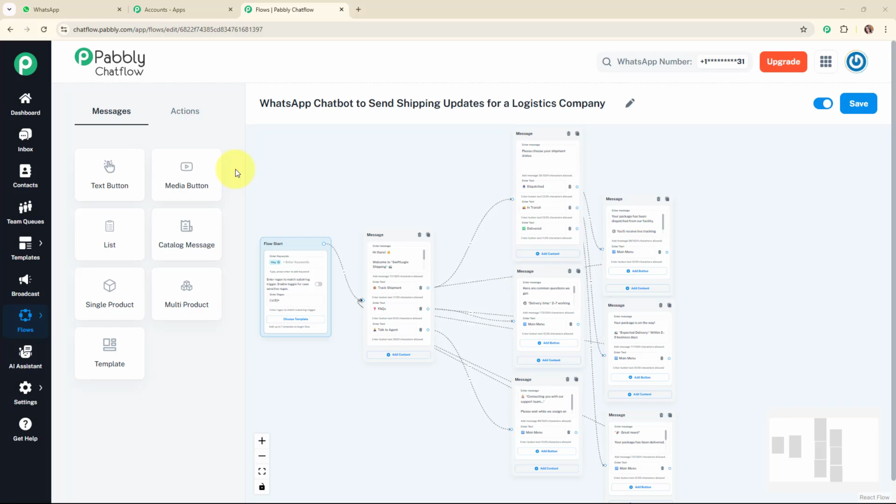Alright, so here on my screen you can see the chatbot that I've already created to send shipping updates for a logistics company using the all-in-one WhatsApp communication platform, that is Pabbly Chat Flow. And firstly in this video we are going to see the working of this amazing chatbot by simply sending a WhatsApp message to my WhatsApp number. So for that, let me take you to my WhatsApp.